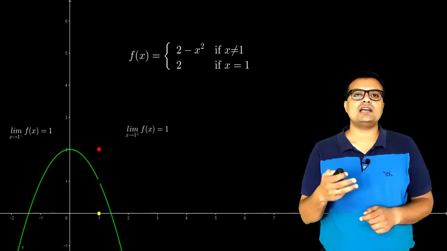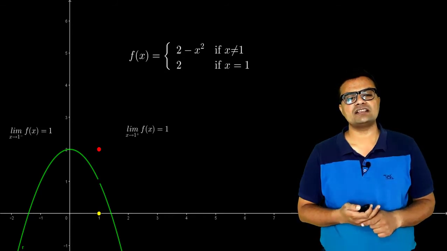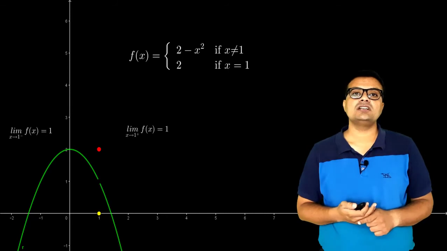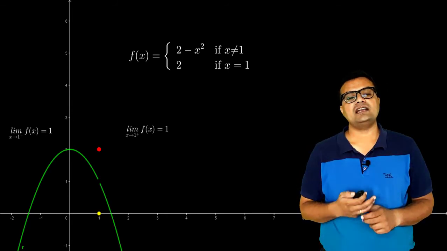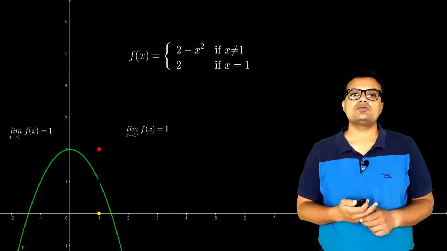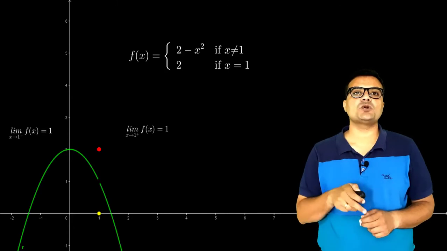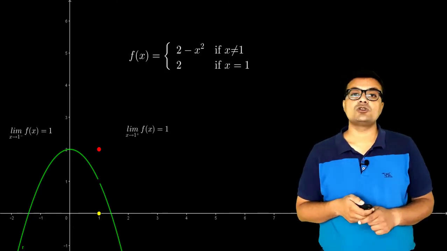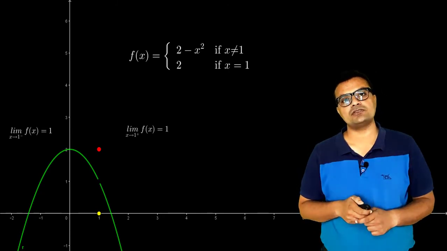If you move from the left, and from the right, towards the point x equal to 1 in the domain, we can see clearly that both limits are equal with value 1, but the function is defined at point x equal to 1 as 2. So whenever you move towards point x equal to 1, particularly at x equal to 1, your graph will take a finite jump and go to height 2 units. So this is a case of jump discontinuity.